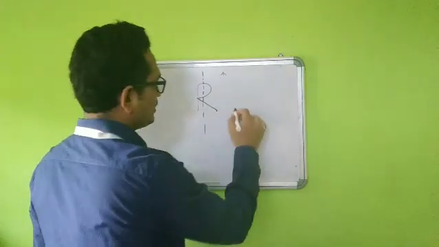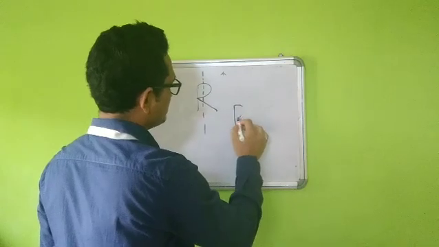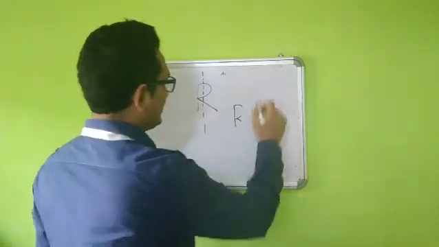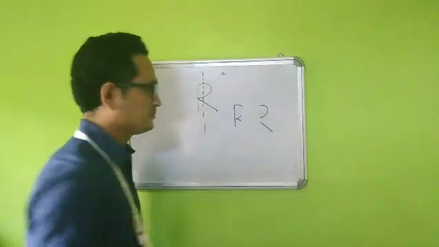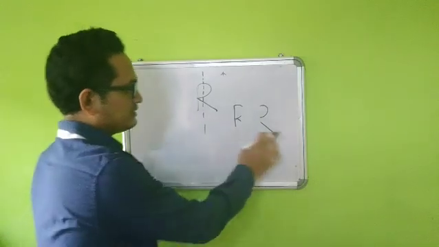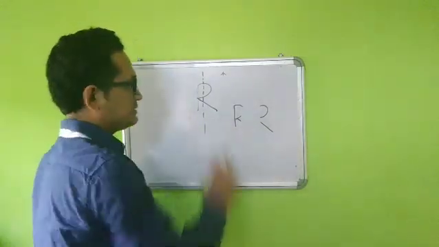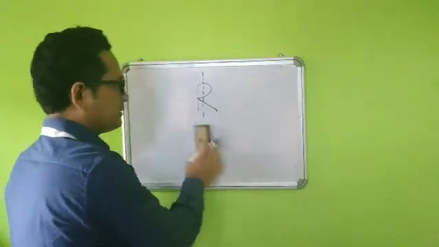No. Because one part, if I draw it, will look like this, the left-hand side part. And the right-hand side part will look like this. Now can you say that these two parts are identical or equal? No. So this capital R we cannot divide into two identical parts.